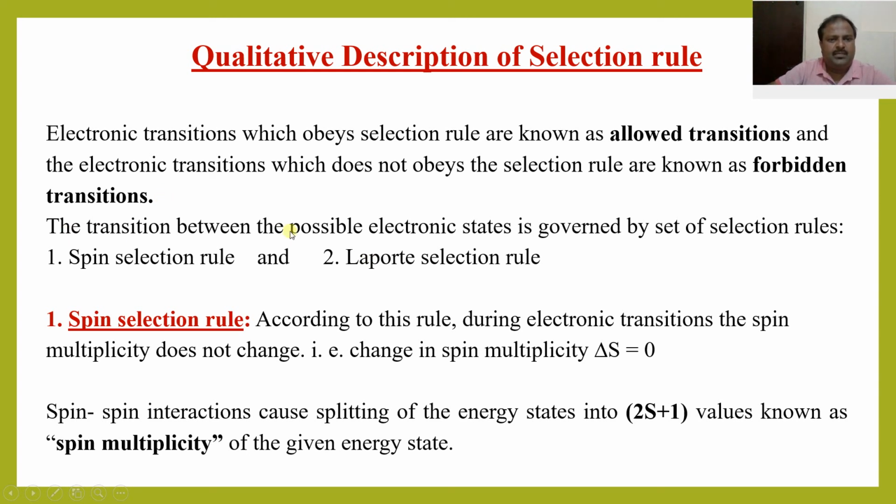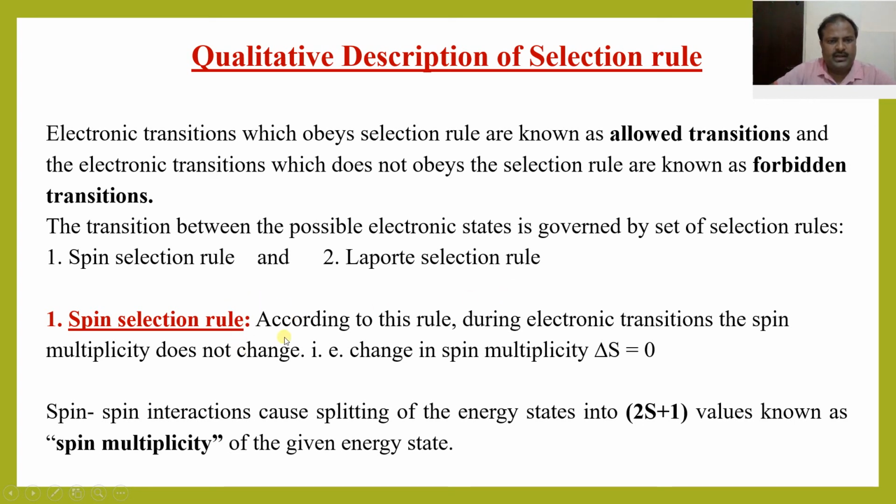The transition between the possible electronic states is governed by a set of selection rules. There are two types of selection rule. One is the spin selection rule, and the second one is the Laporte selection rule. Let us discuss them one by one in detail.